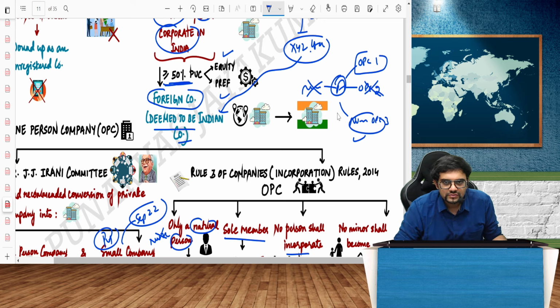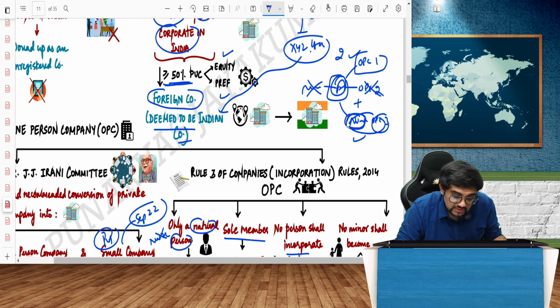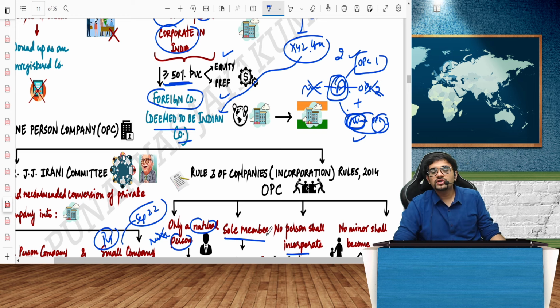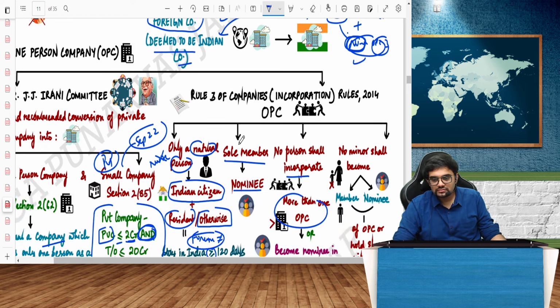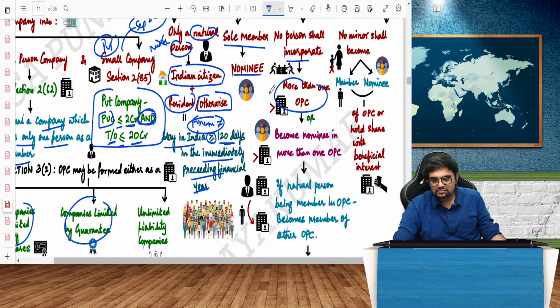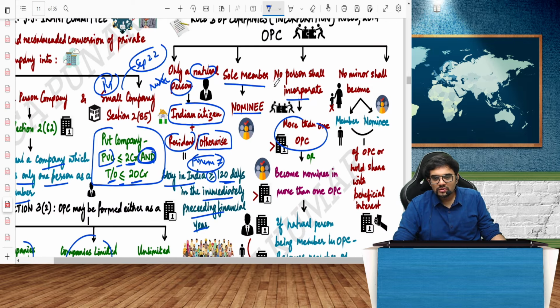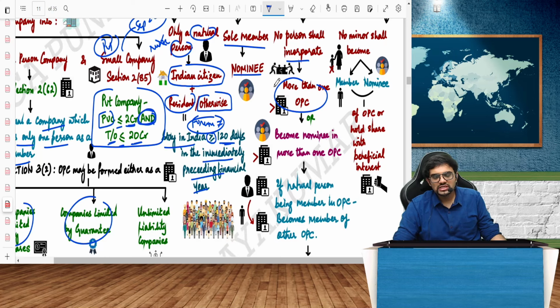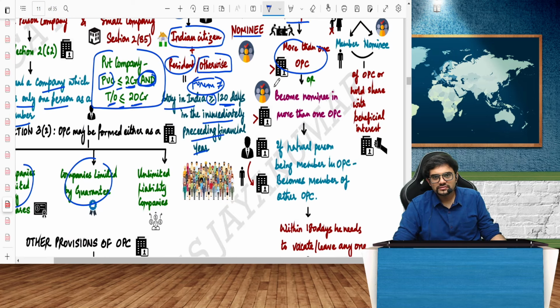Not just or, it's and also. Basically, at any point of time, one person can have one OPC and he can be a nominee of some other OPC. One person having two OPCs is not possible. One person becoming the nominee of more than one OPC, not possible. So no person shall incorporate more than one OPC or become nominee in more than one OPC.